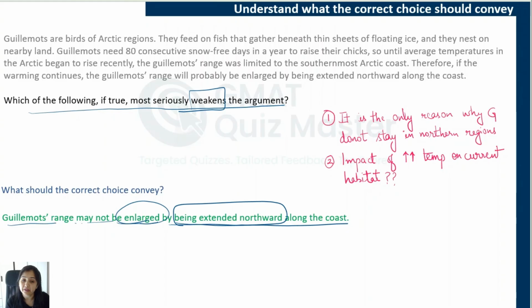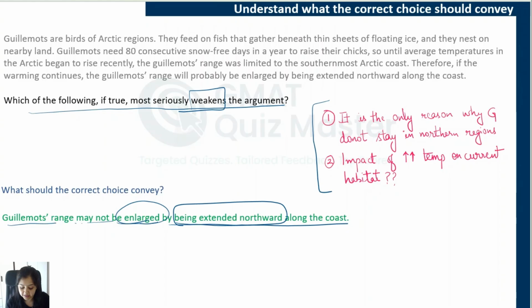All right. Now, if you want, we can think of some scenarios in which this can happen based on the logical gaps that we have identified. So we have identified two logical gaps. First is that the 80 consecutive snow-free days requirement is the only reason why guillemots do not stay in the northern region.